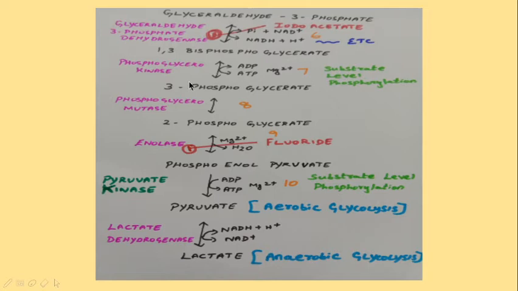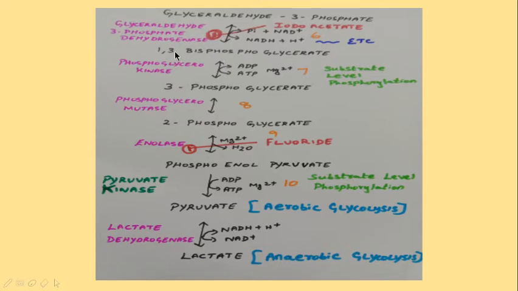here in the seventh step, the high energy phosphate of 1,3-bisphosphoglycerate is utilized to synthesize ATP from ADP. So here there is substrate level phosphorylation. You can see ADP is phosphorylated with the help of the substrate.